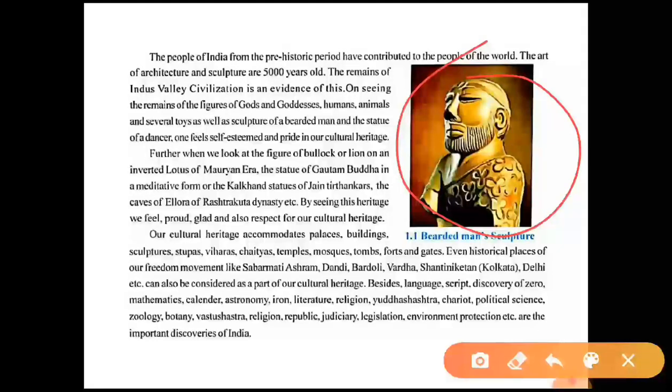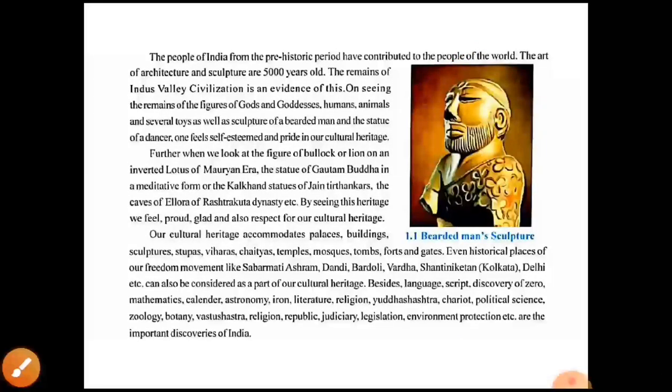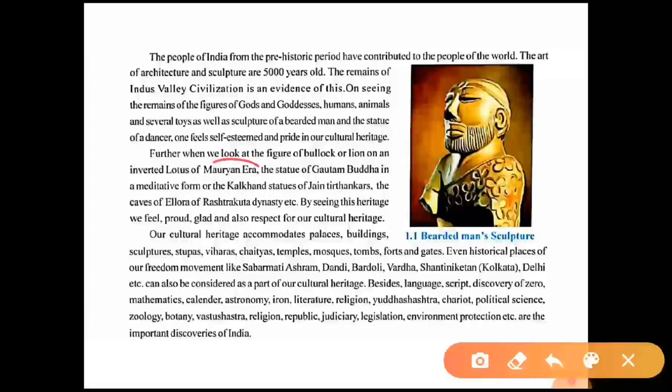Okay, further when we look at the figure of a bullock or a lion on the inverted lotus of the Mauryan era, so at the time of the Mauryan era, they created the figure of a bullock or a lion on an inverted lotus.